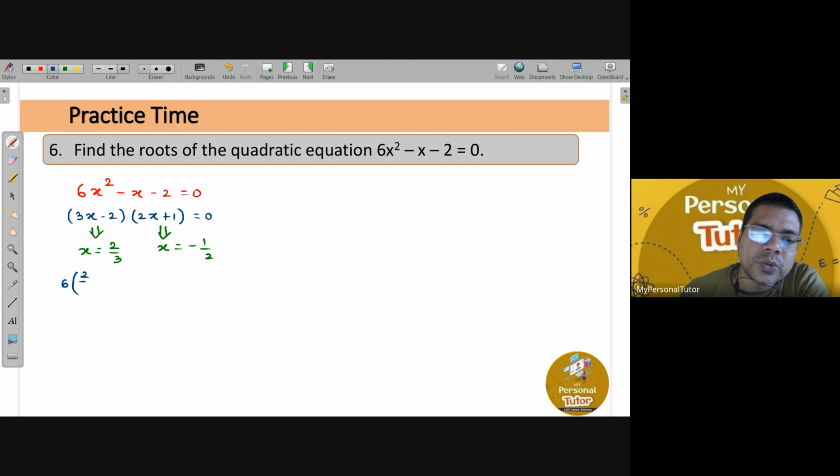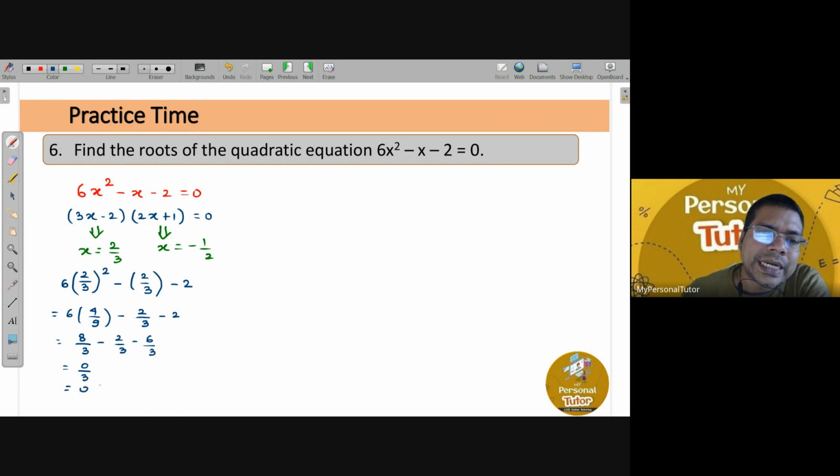So 6 times 2 upon 3 whole squared, minus 2 upon 3, minus 2. 6 times 4 upon 9 minus 2 upon 3 minus 2, so this will become 8 upon 3 minus 2 upon 3 minus 6 upon 3. 8 minus 2 is 6, 6 minus 6 is 0 upon 3, which is 0. It means that x equals 2 by 3 is your correct answer.